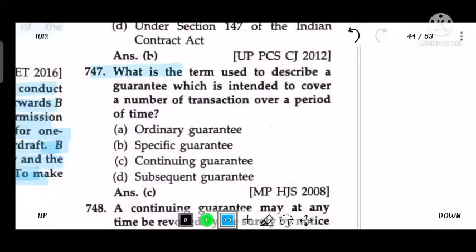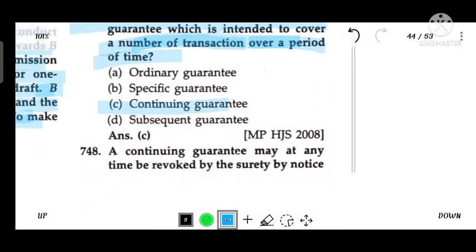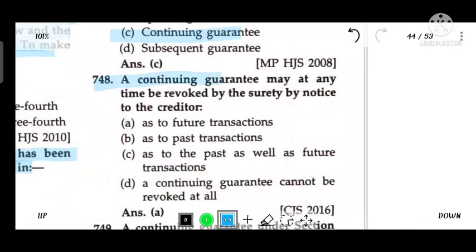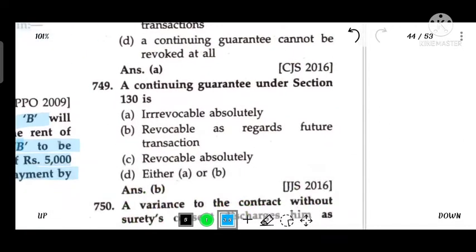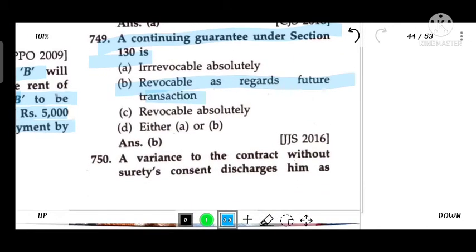What is the term used to describe a guarantee which is intended to cover a number of transactions over a period of time? Continuing guarantee. A continuing guarantee may at any time be revoked by the surety by notice to the creditor as to future transactions. A continuing guarantee under Section 130 is revocable as regards future transactions.